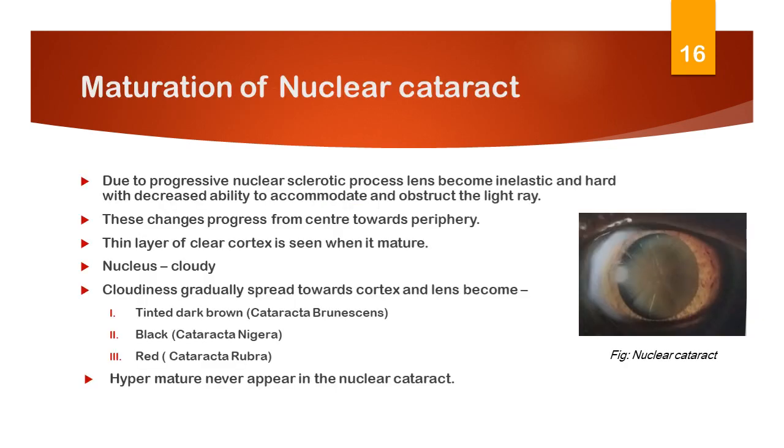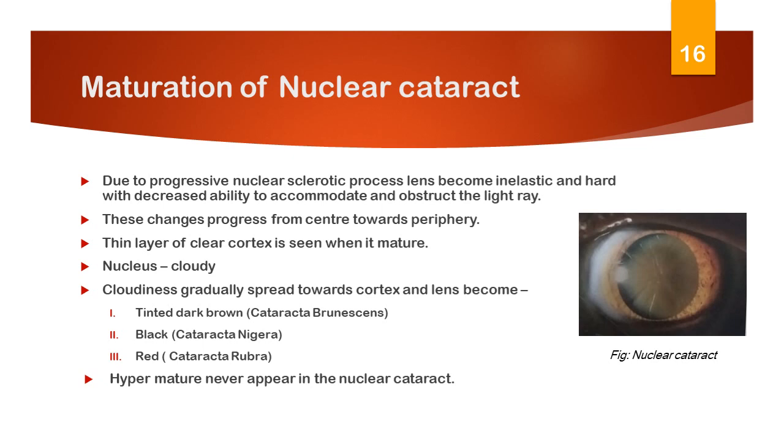Coming to the maturation of nuclear senile cataract. Due to the progressive nuclear sclerotic process, the lens becomes inelastic and hard, with decreased ability to accommodate and obstructs the light rays. These changes progress from the center towards the periphery. A thin layer of clear cortex is seen when it matures up to the capsule.